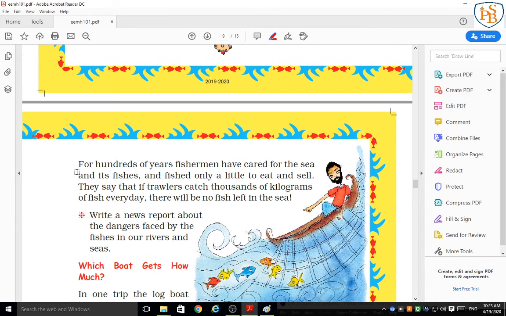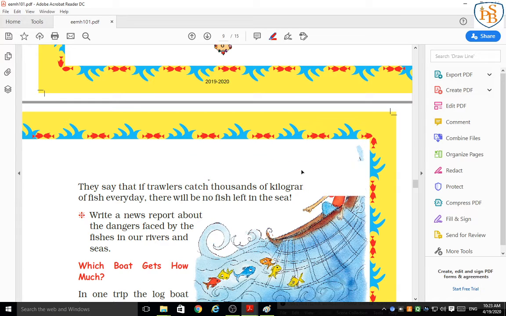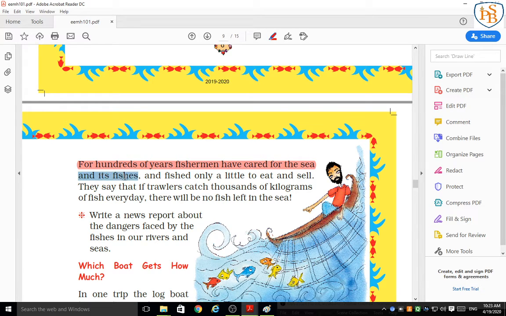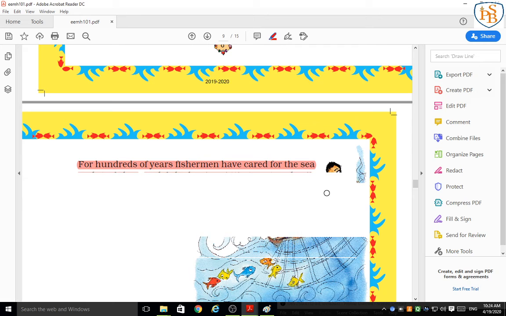Correct. For hundreds of years, the fishermen have cared for the sea and its fishes. The fishermen not only catch the fish, but they also care for the sea and the fishes, and fish only a little to eat and sell.